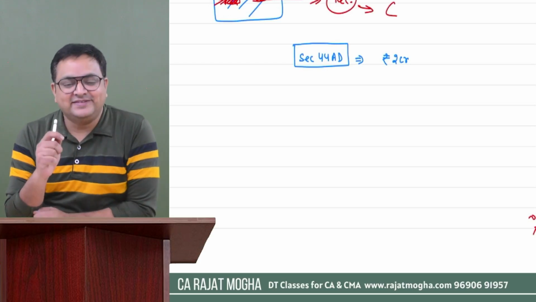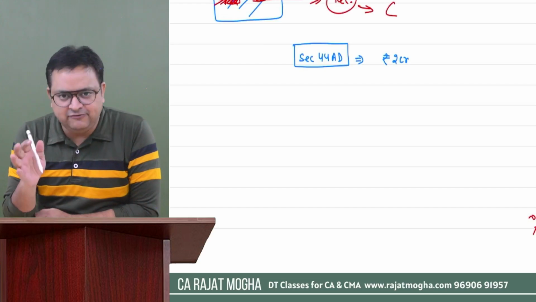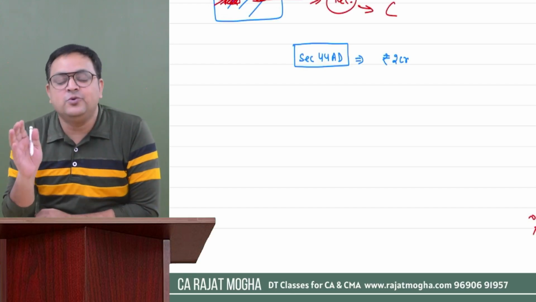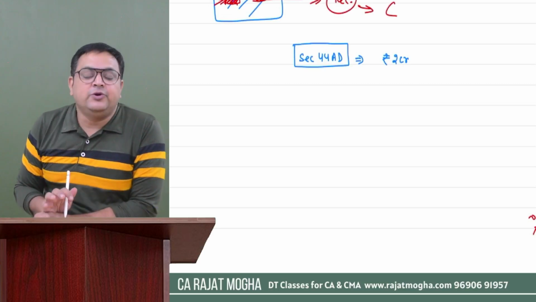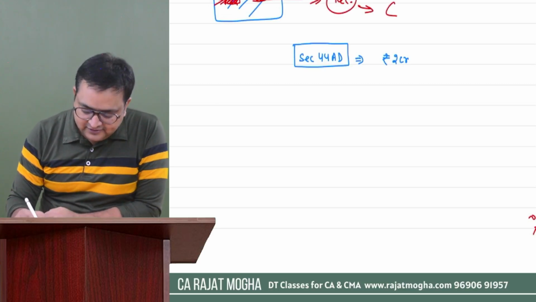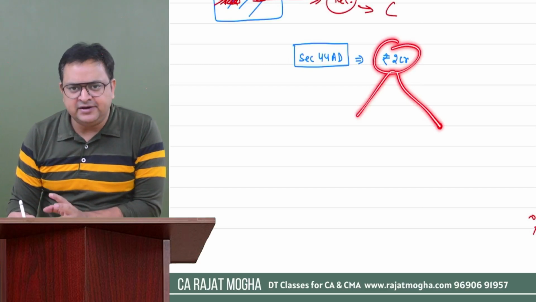So 44AD says that if the assessee's turnover is up to 2 crore, then we can give you an option scheme that you can compute your income on a presumptive basis. And how are you going to compute your income? See, whatever your turnover is, divide it into 2 parts.